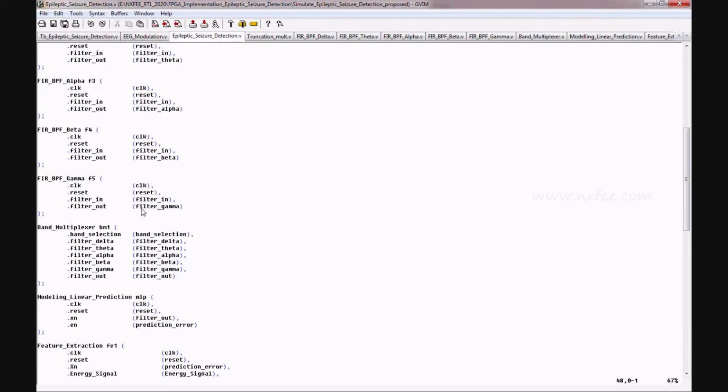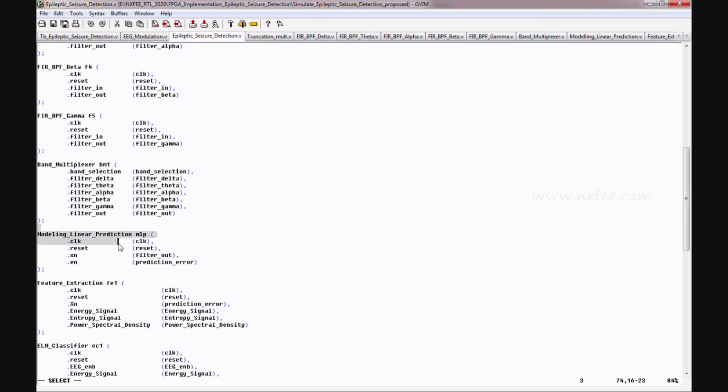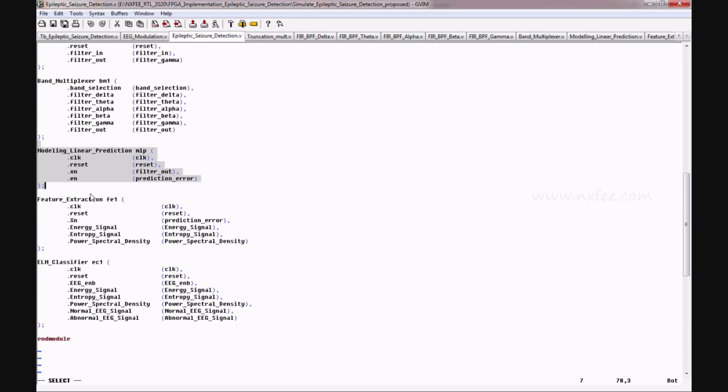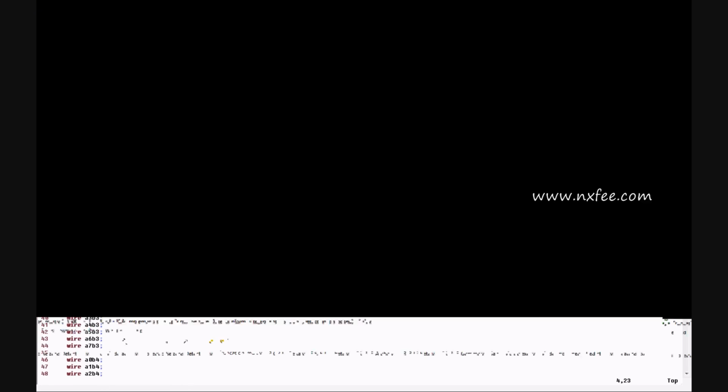The filter outputs are given into the band multiplexer, and the band multiplexer output is given to modeling using linear prediction, feature extraction and ELM classification. For this proposed work we use a truncated multiplier. The truncated multiplier is commonly used to reduce the number of logic gates in the multiplier.